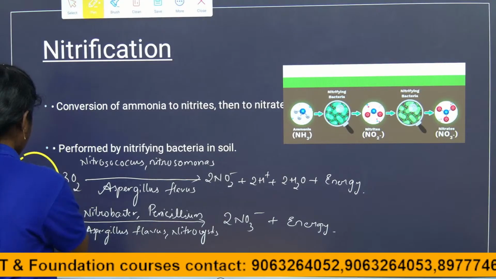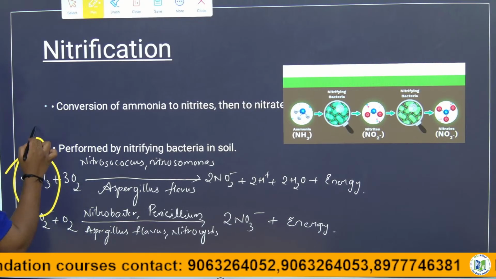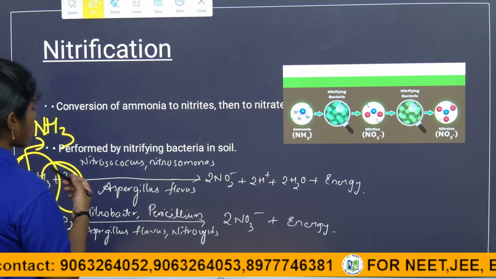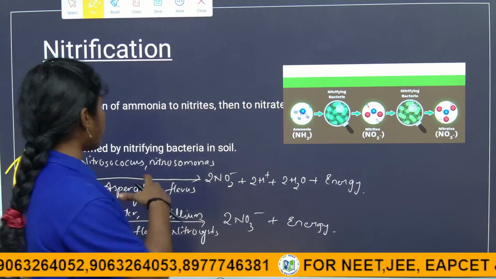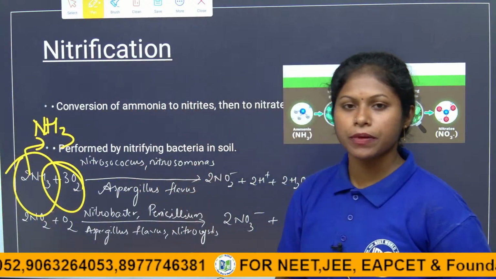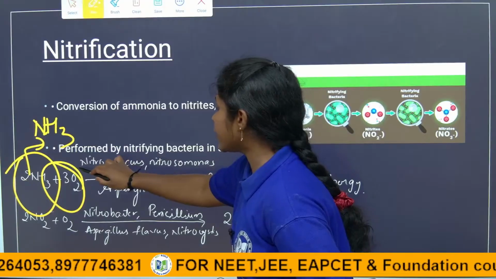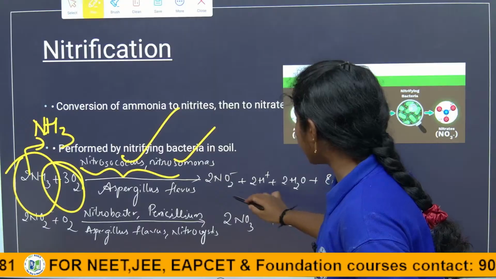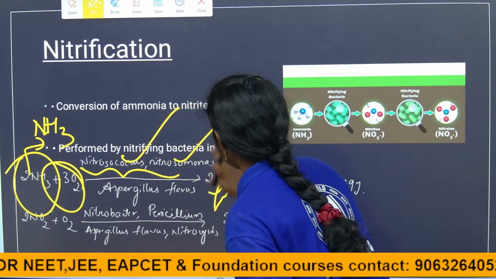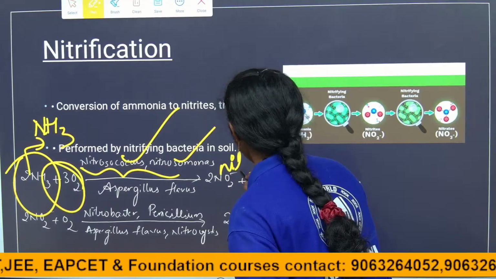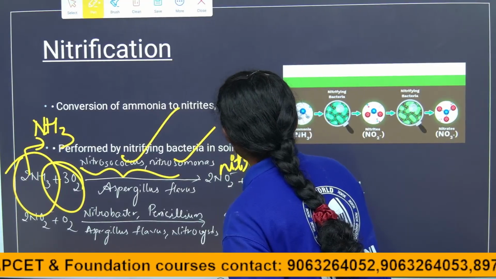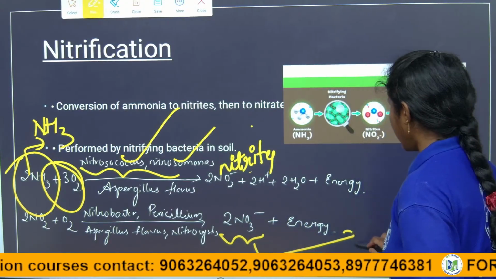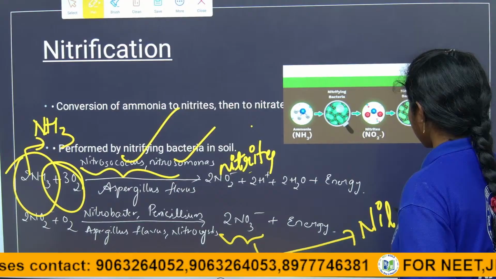So see here, this is the ammonia, 2NH3. NH3 is the ammonia. When it reacts with oxygen, and in the soil also oxygen is present, children, so remember that. The nitrifying bacteria examples are Nitrosococcus, Nitrosomonas. So here they are giving the nitrites. NO2 is nothing but nitrites. At last they are producing nitrates.